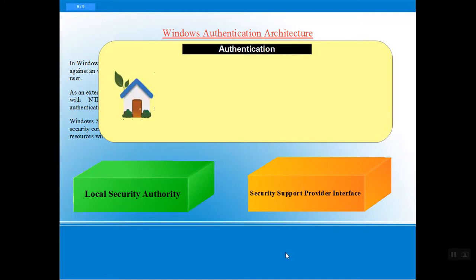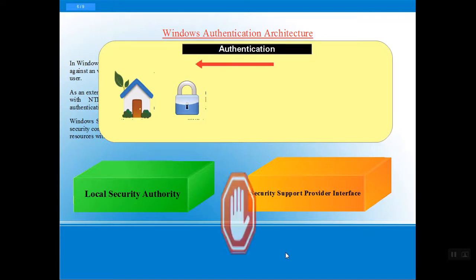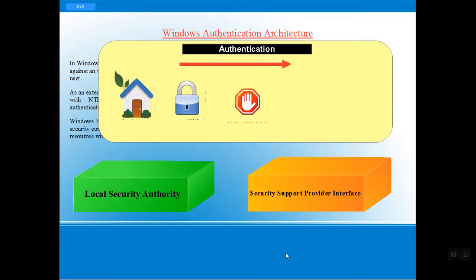Suppose we have a house and someone wants to access it, or wants to steal information, or attack that house. What do attackers need? If they don't have a key, they will not get access, because the house is locked by the owner or he is not at home. So we cannot access it.